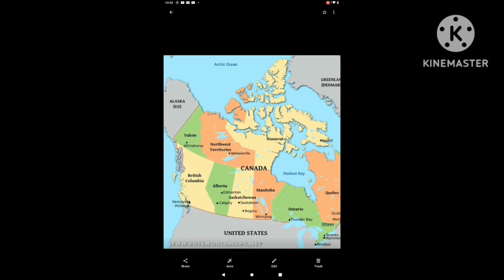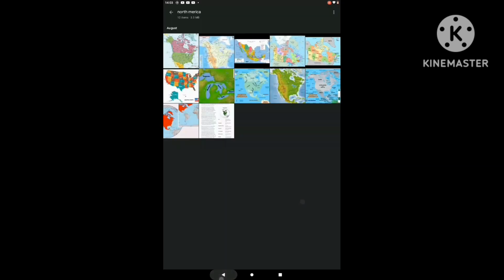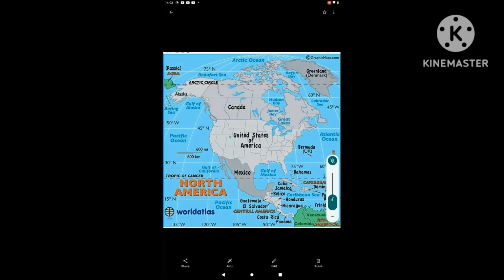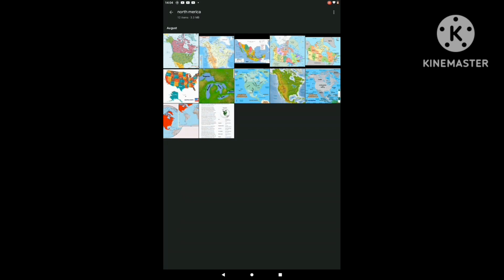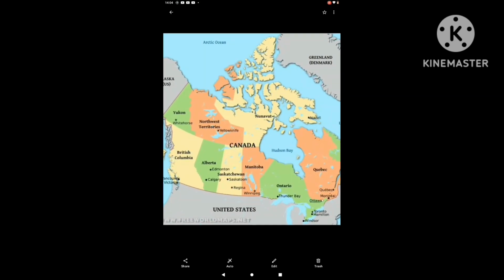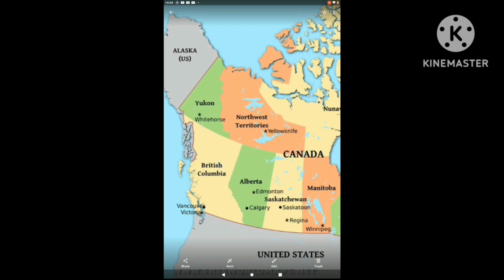Let me explain Canada in detail. As we can see, there is a map of Canada on the screen. It is the political map of Canada, showing the states and other details. We are going to learn about Canada in detail. So in Canada there are a total of 10 states and 3 federal territories.